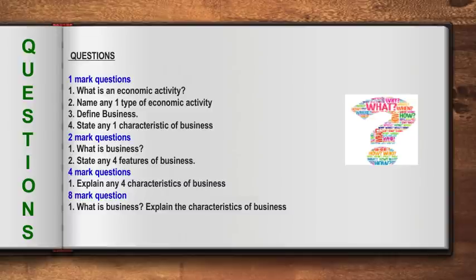So the first question is, what is an economic activity? Now I explained that to you. Whenever you see the word economic, it means something to do with money. So an economic activity is an activity that involves money. Then you can say maybe a business is an economic activity because it is done in order to make a profit. So just one sentence of these you can tell, girls, because it's only a 1 mark question, okay? I need to see the word money over there or profit. If I see that word there, you get your marks for that answer.